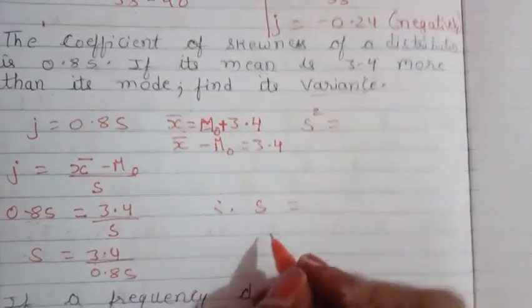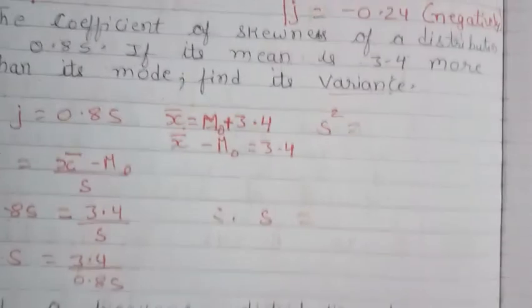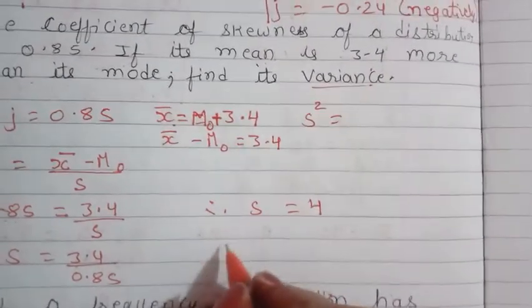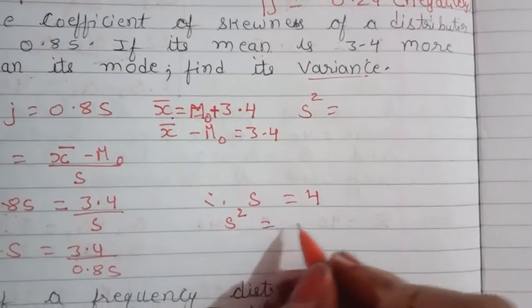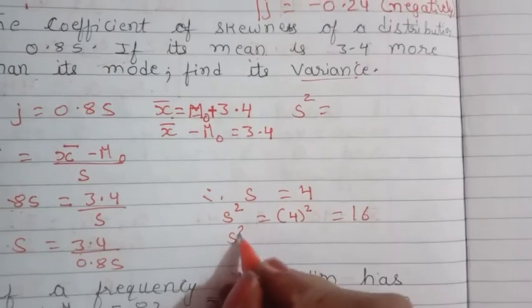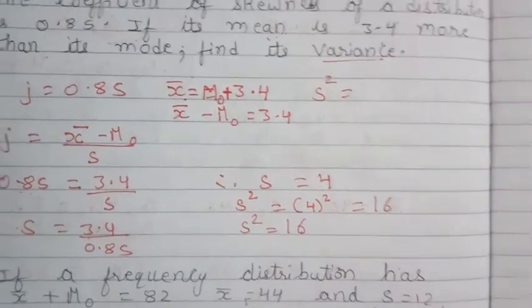Therefore S is equal to 3.4 divided by 0.85, so it will give us answer 4. Now variance is equal to S square. What is the value of S? 4. So 16. Variance is equal to 16.